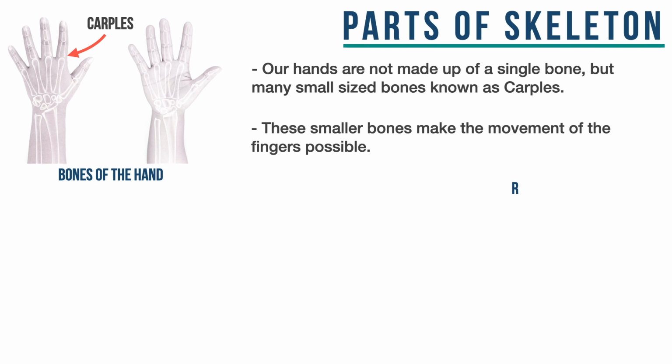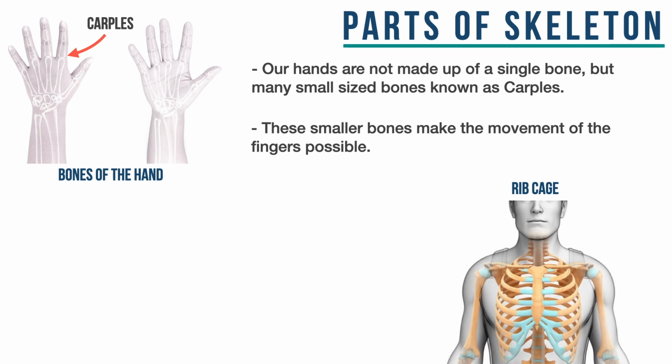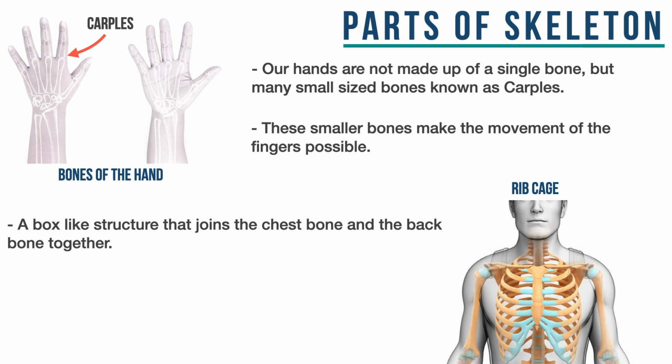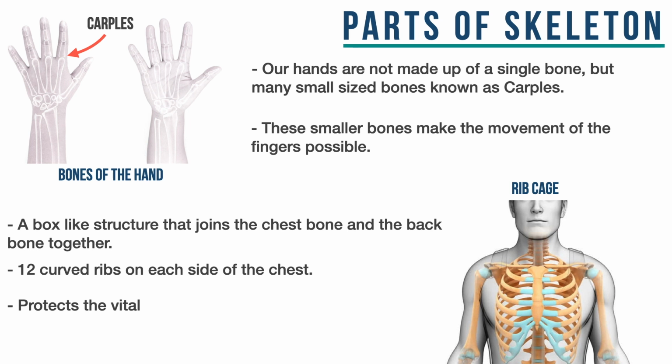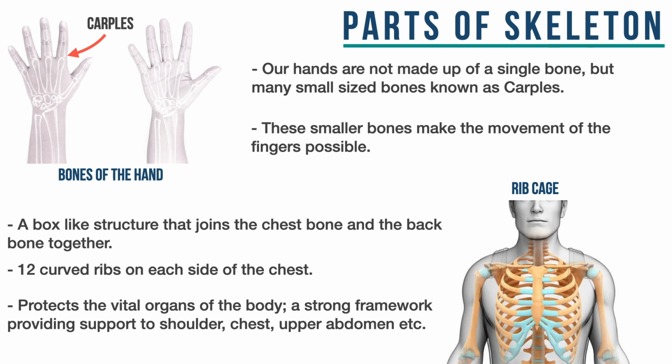Next, let us get to know things about the rib cage. It's sort of a box-like structure that joins together the chest bone and our backbone. There are precisely 12 curved ribs on each side of the chest. The purpose of this piece of skeleton is to protect the vital organs of the body along with providing support to the shoulder, upper abdomen, etc.